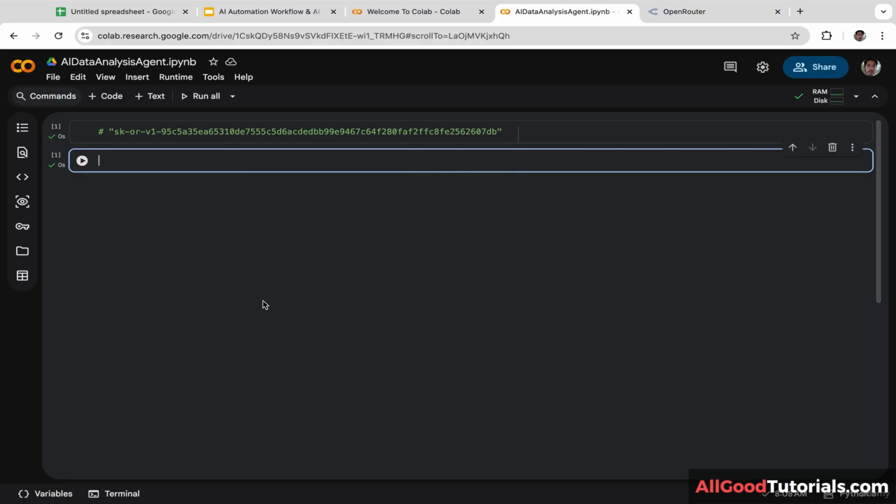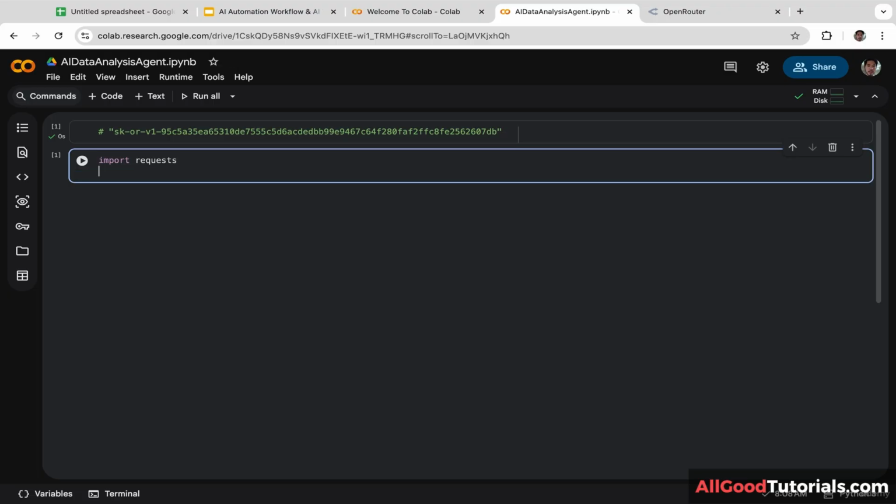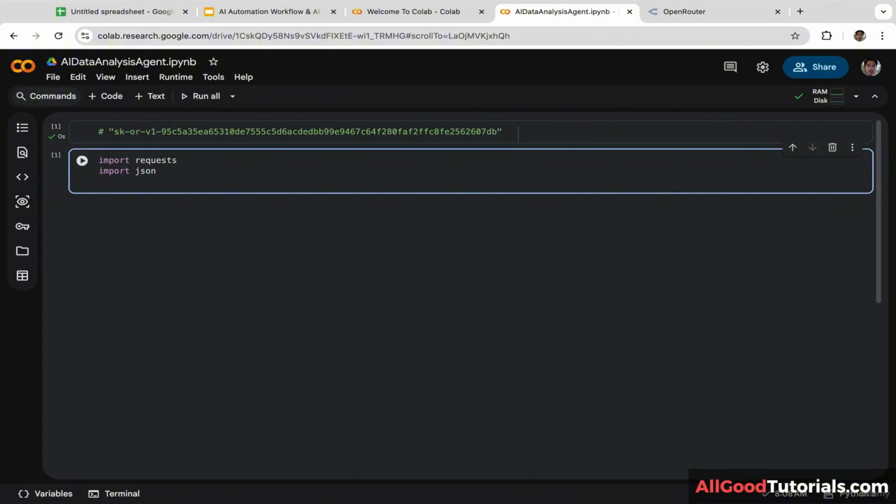Okay, now we are going to import several Python libraries. Let's import requests. We are going to use this library for handling API requests. Next, we are going to import JSON, or JavaScript Object Notation. We are going to use this library for JSON encoding. Then after that, we are going to import pandas.